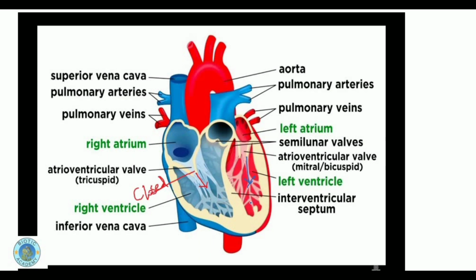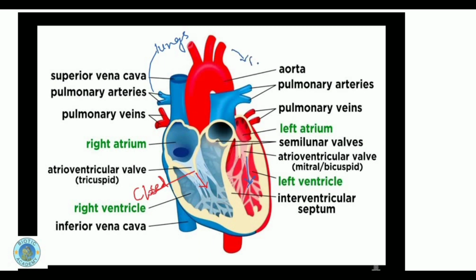Now these ventricles will start contracting, and then they will start sending the blood out of the heart. The right ventricle will send the blood out of the heart through the pulmonary artery. Through the pulmonary artery, it will send the blood towards the lungs for oxygenation. And here in this chamber, the blood from the left ventricle will be pushed out through the aorta to the rest of the body.